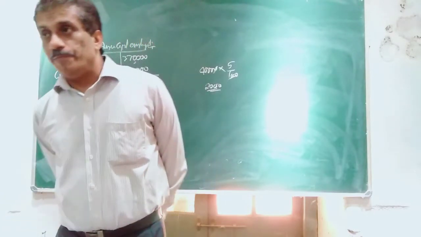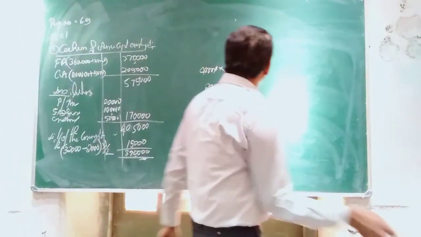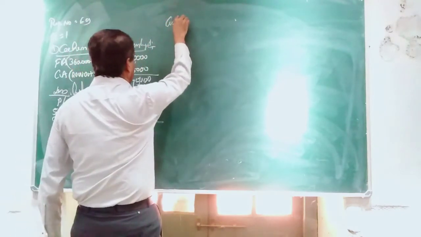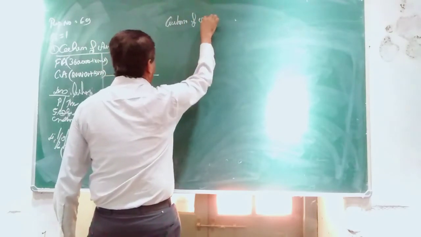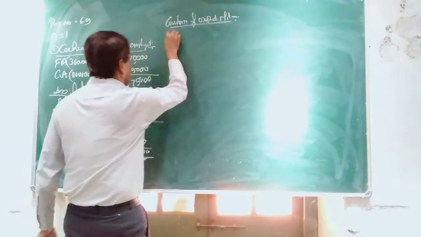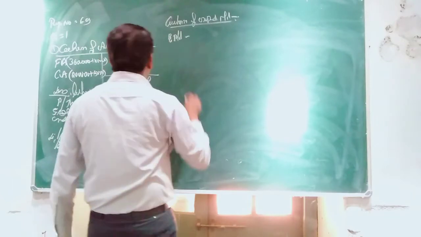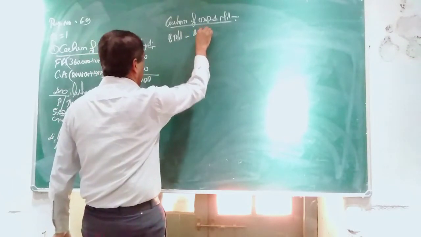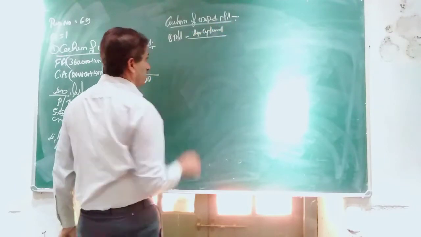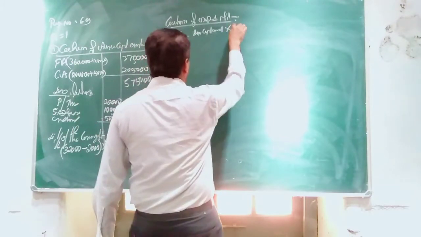Now, the second step, calculation of expected profit. Expected profit is equal to average capital employed into normal rate of return.